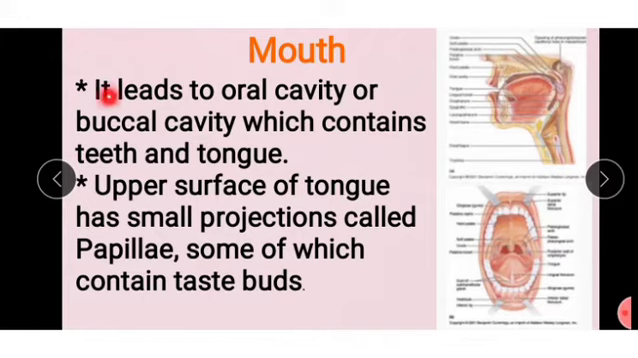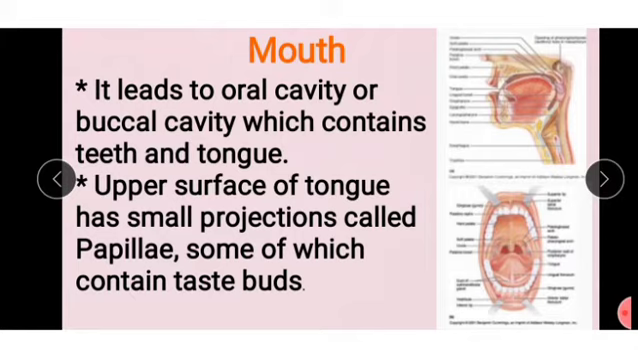Anterior part. It leads to the oral cavity or buccal cavity, which contains teeth and tongue. These two parts we see in the mouth. The upper surface of the tongue has small projections called papillae. Here we see small projections, and those projections we call papillae. Where are papillae present? On the tongue.